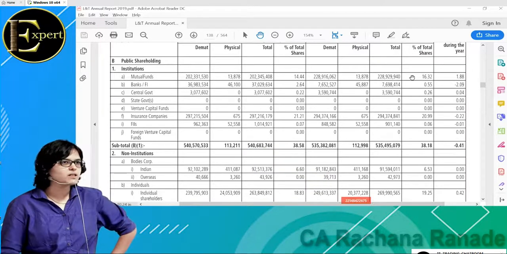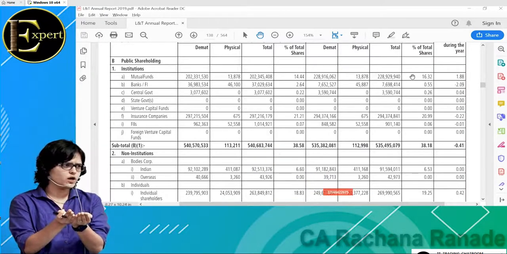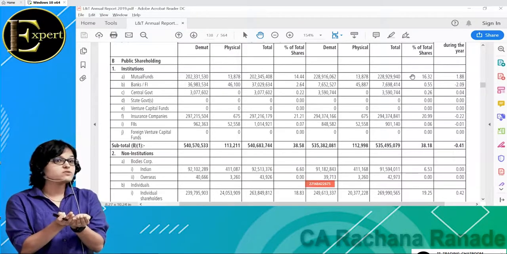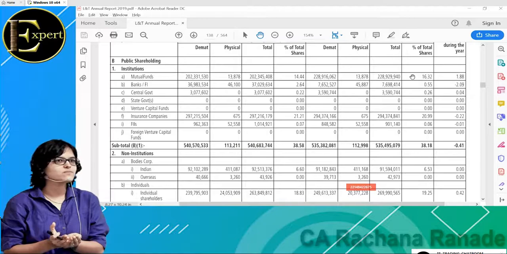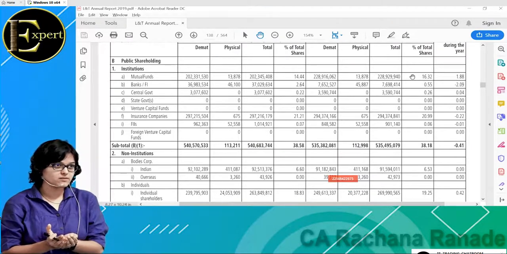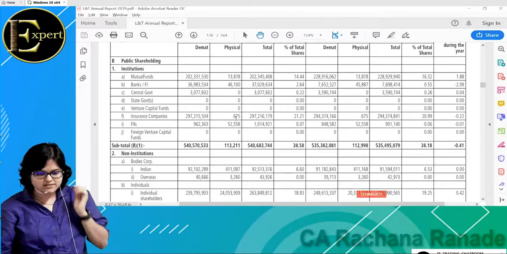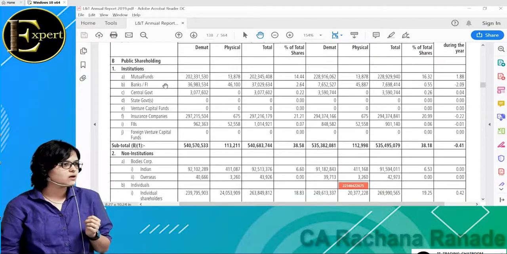Now if I talk about banks, all mutual funds. All means what? SBI mutual fund, DSP BlackRock mutual fund, Kotak mutual fund. There are so many mutual funds now. All these mutual funds put together, they are investing 16% of L&T. Okay.